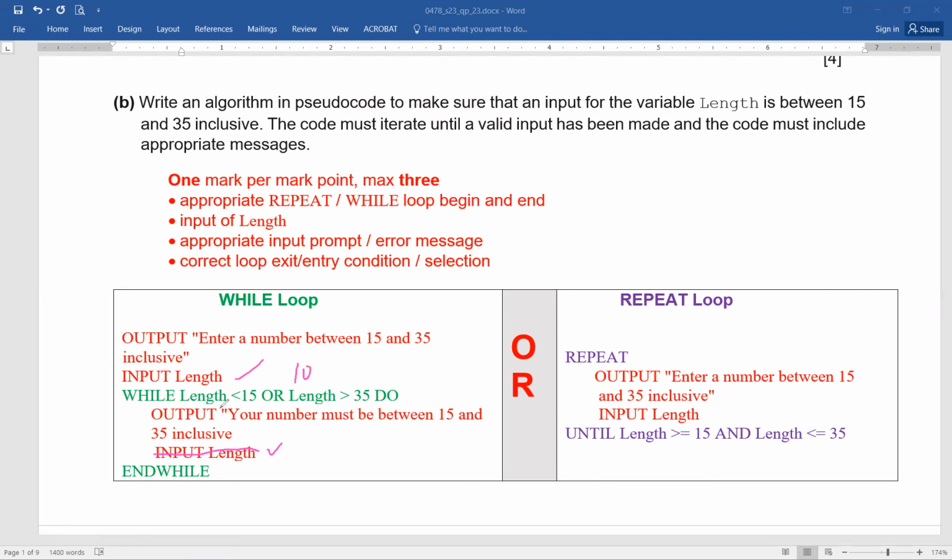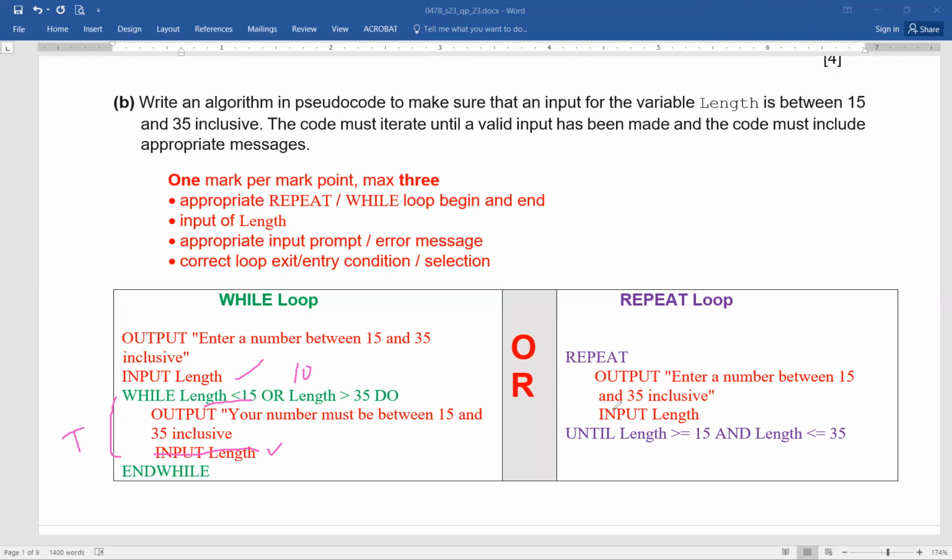So if, for example, a person entered maybe 10 here, 10 is less than 15. Condition true, it enters, because remember that while works when the condition is true. If I have not taken the input once again, it will keep on working with the same previous value of length and it will never come out of the loop. It will keep on rotating, checking the same. So that is why please remember, whenever we are working with while, we have to take input twice. Once definitely before entering the loop, and once again inside the loop.